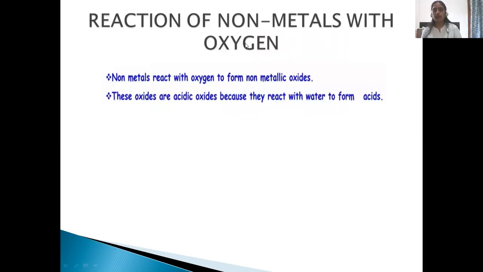How do non-metals react with oxygen? Non-metals react with oxygen to form non-metallic oxides. These oxides are acidic oxides because they react with water to form acids. We have seen metal oxides are basic in nature, but non-metallic oxides are acidic in nature.